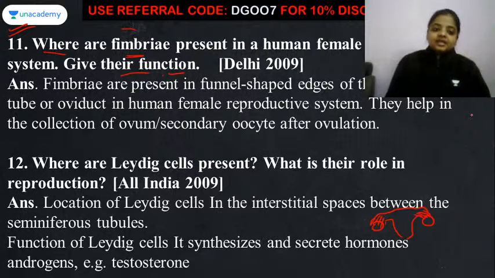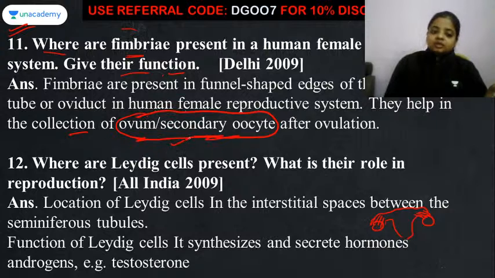That is the function of fimbriae, it helps in the collection of ovum, or we can say secondary oocyte, you can write any of the thing, secondary oocyte लिखो, ovum लिखो, it's the same thing after the process of ovulation that occurs on the 14th day of the menstrual cycle.